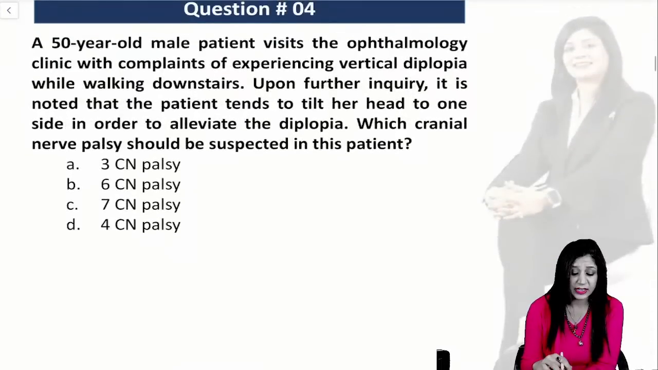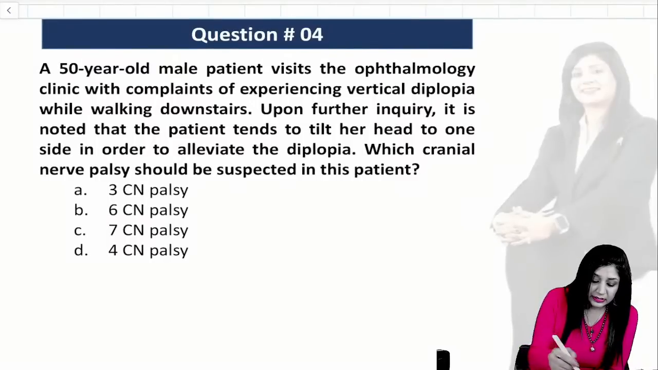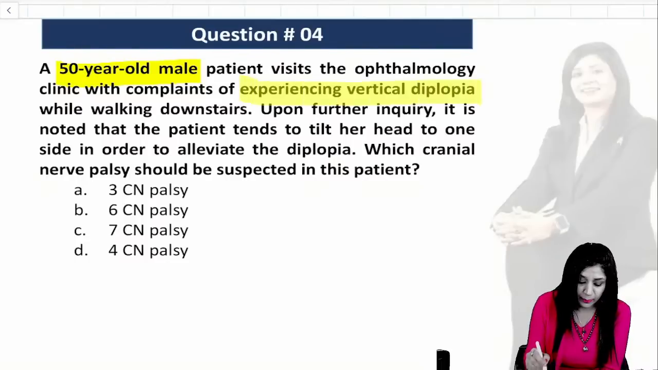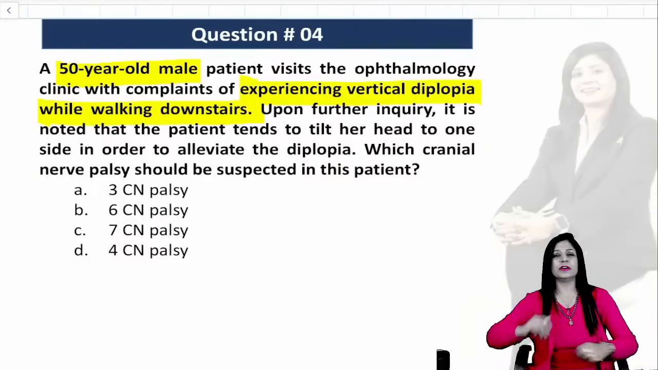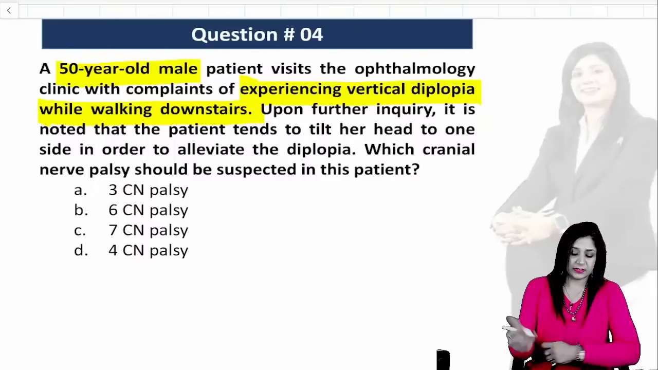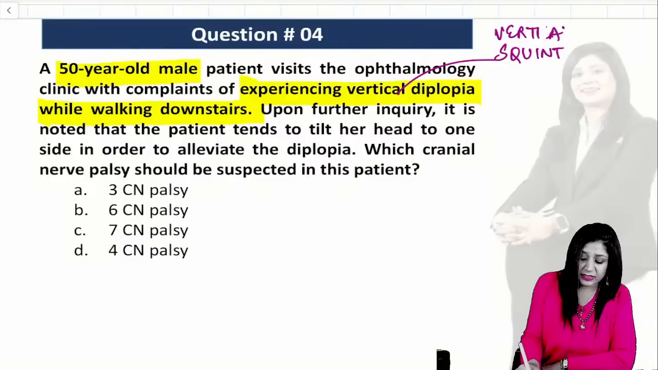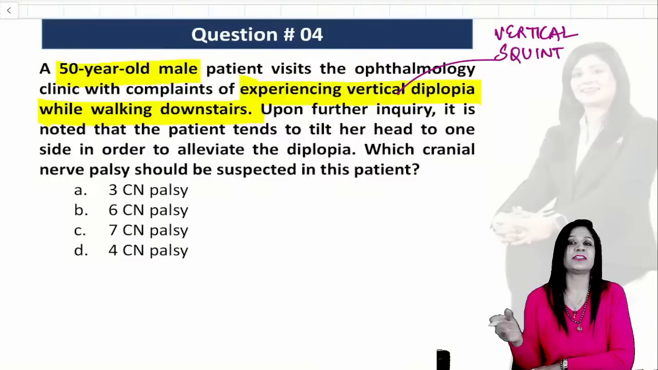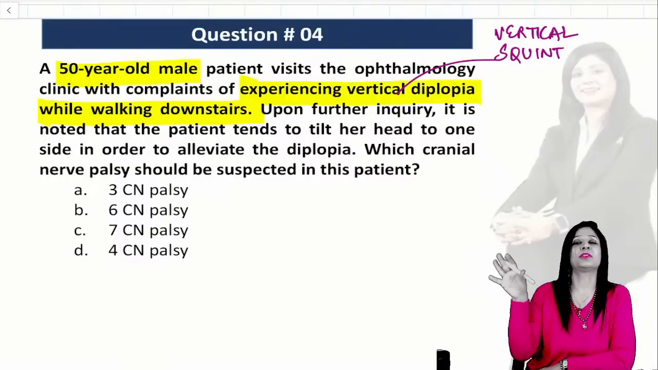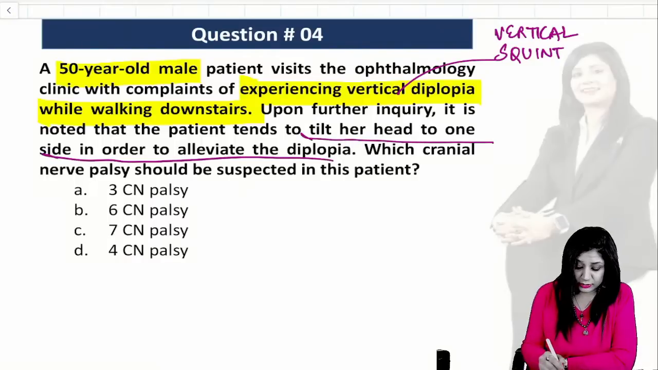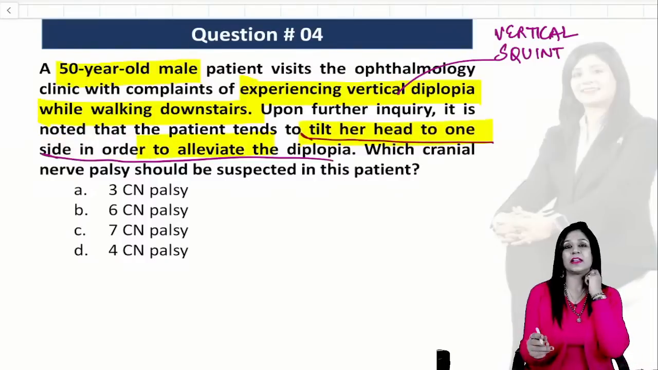Coming to the next question, again a very, very good question. This is a 50-year-old male who is complaining of experiencing vertical diplopia walking downstairs. Vertical diplopia means we are having a vertical squint. Very, very clear cut. Now, a vertical squint will occur in which cranial nerve palsy? You can tell me the answer directly, even before going through the remaining question. It is said that he is also tilting his head to one side. So head tilt is also there, and we are having the vertical diplopia.